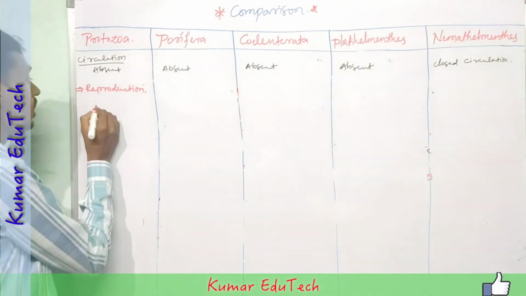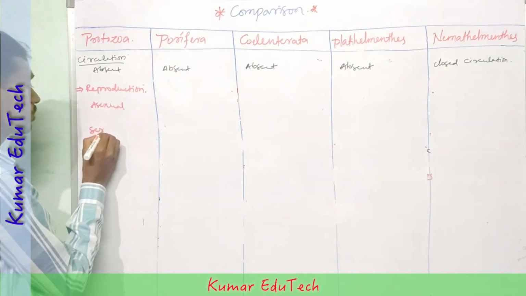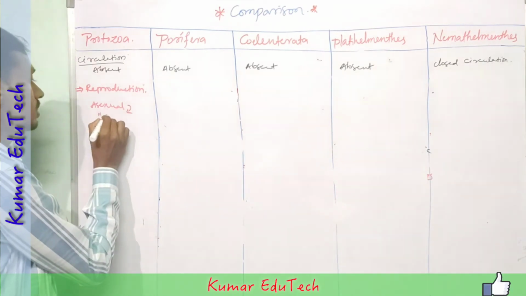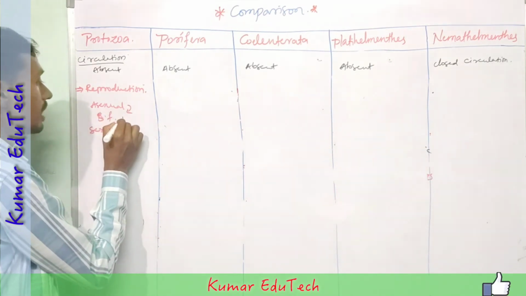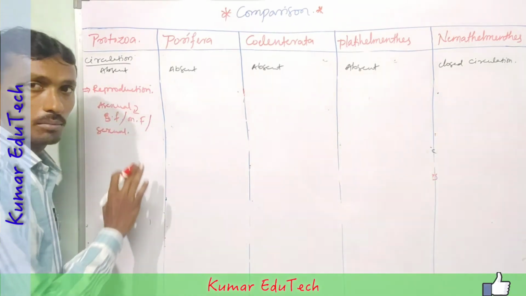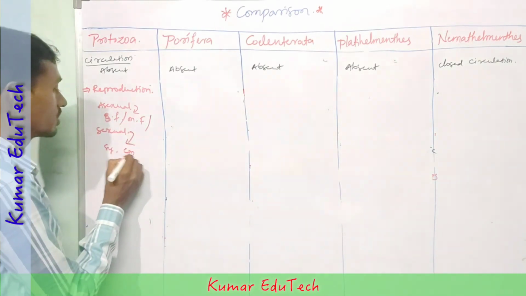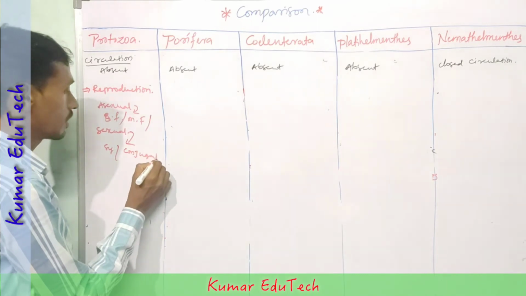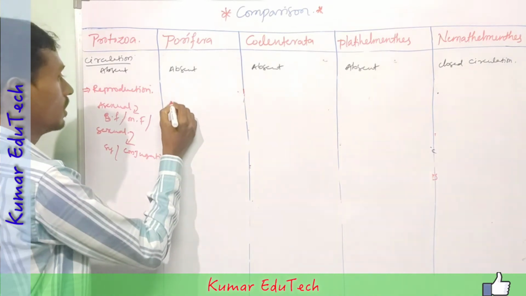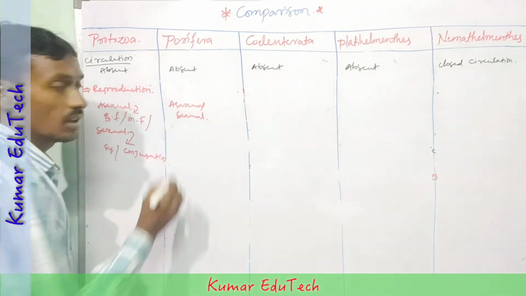In protozoa, asexual and sexual reproduction occur. Asexual reproduction is by binary fission and multiple fission, and in sexual reproduction, syngamy and conjugation occur. Next, porifera also have asexual and sexual reproduction.